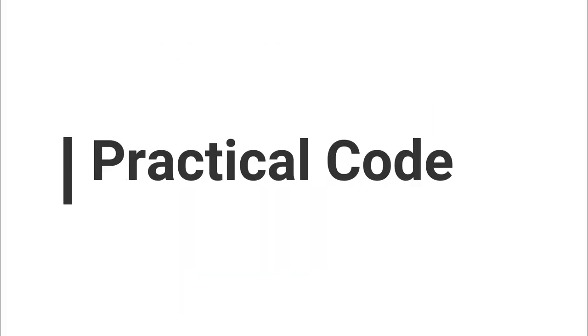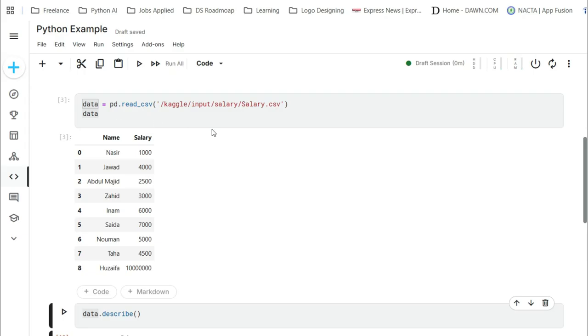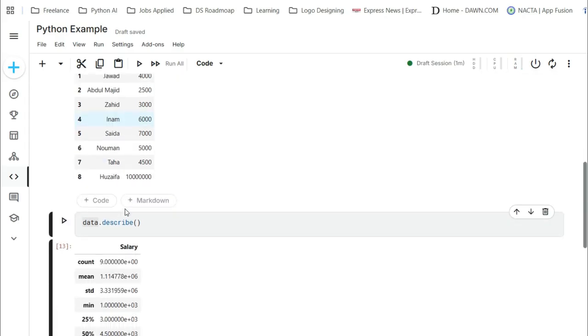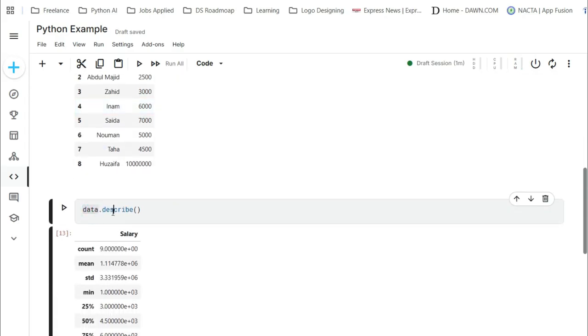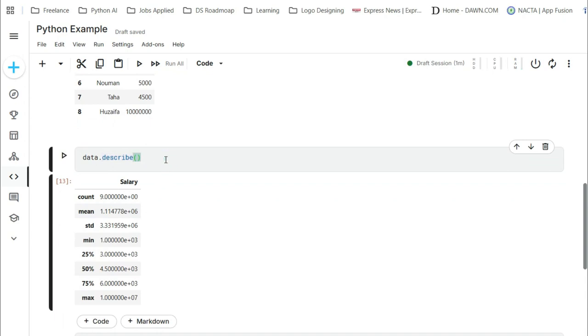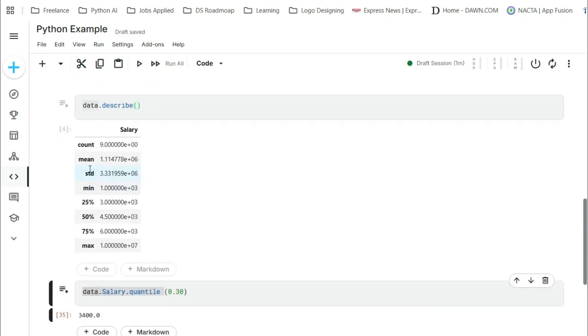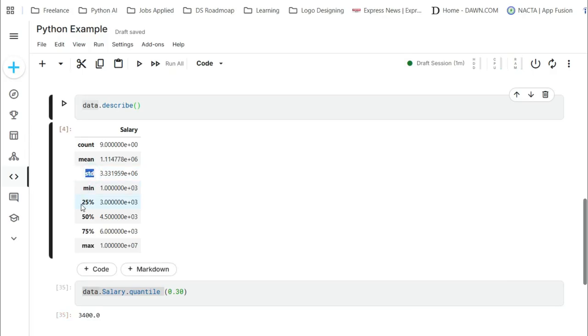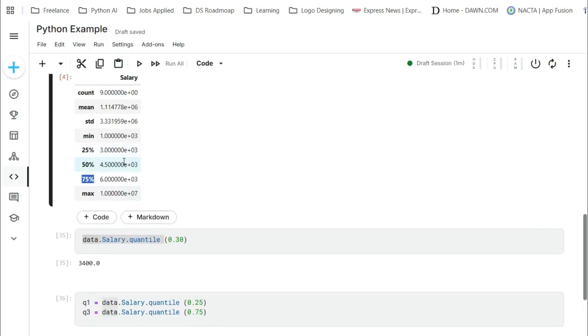So let's move to the coding side. In Python, through pandas, I already read the CSV file. So this is my data. Inside this, we have the names of the students or employees, and in the salary column we have salary in dollars. Nasir's salary is 1000, Jawad's salary is 4000, Abdul Majid's is 2500 and so on. If we use the describe method, here you can see it shows the median value, the standard deviation, the 25th percentile, 50th percentile, 75th percentile and maximum, all these values.